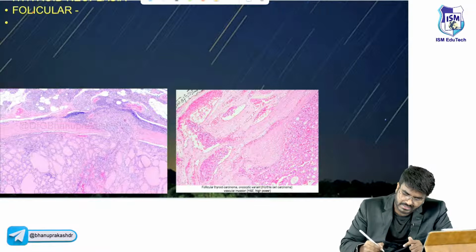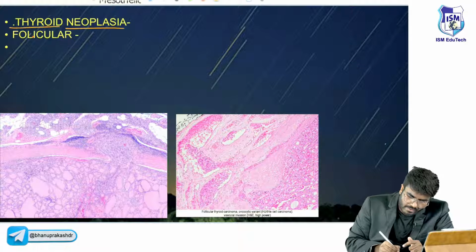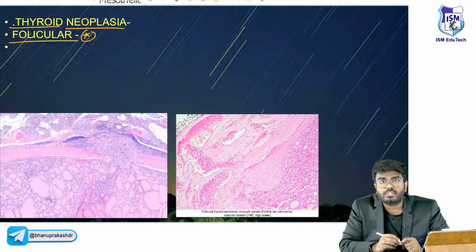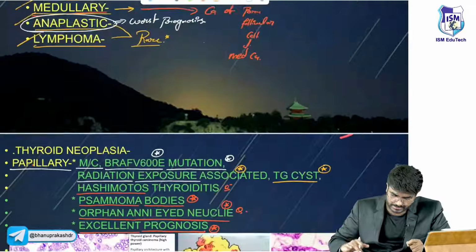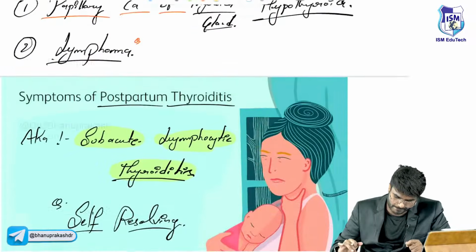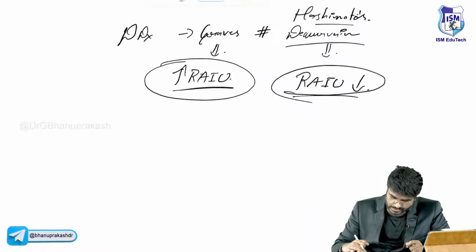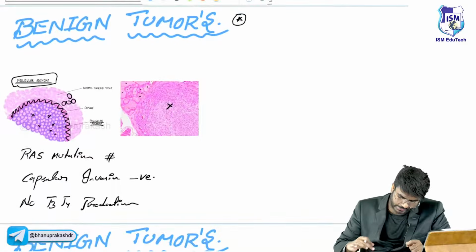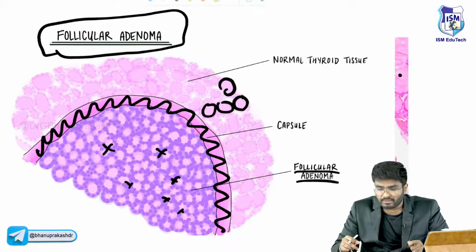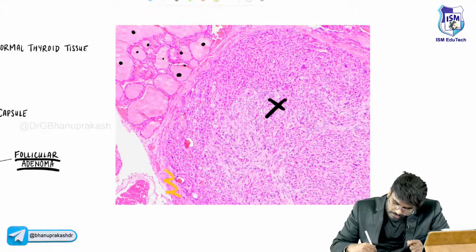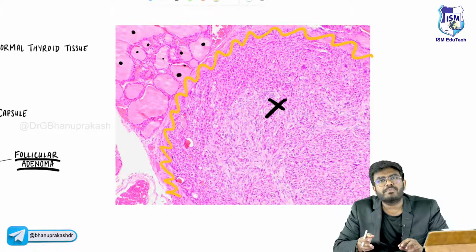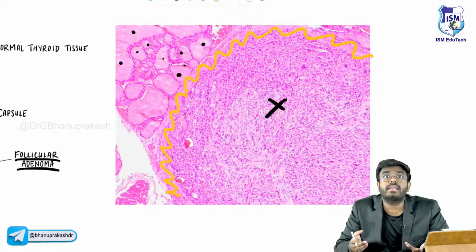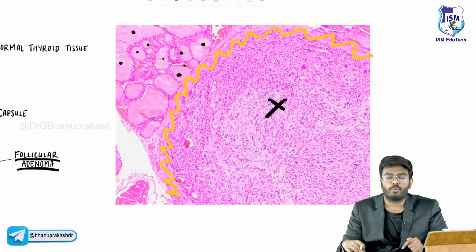Now the next type of thyroid cancer that I am going to discuss here is called follicular carcinoma, sir. Follicular carcinoma. Have you ever heard about follicular adenoma? Follicular adenoma, toxic adenoma, benign tumors, just don't forget. Look here. Dekho guys, here we have discussed follicular adenoma. Now in follicular adenoma, there is a proper capsule present. It's well encapsulated. But what if the capsule is damaged? If the capsule is infiltrated, then it is called follicular carcinoma. That's what I'm going to discuss now.